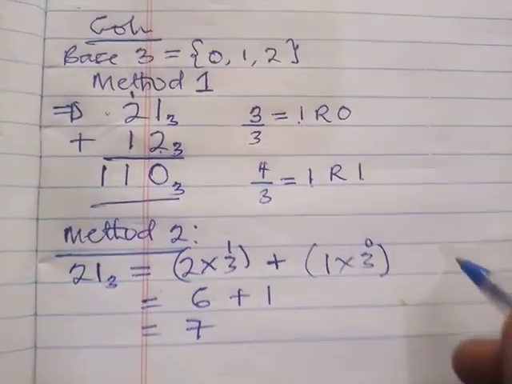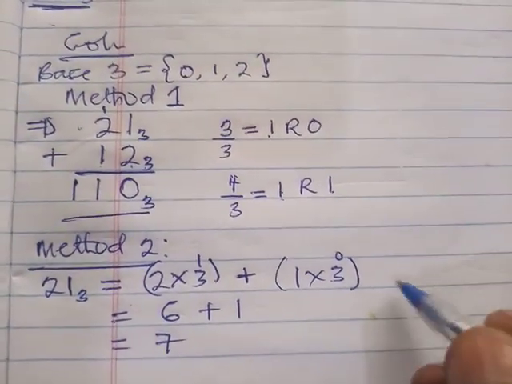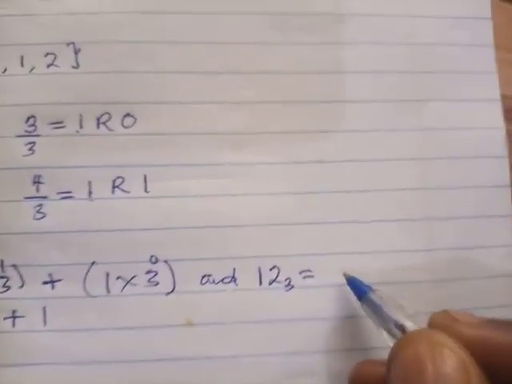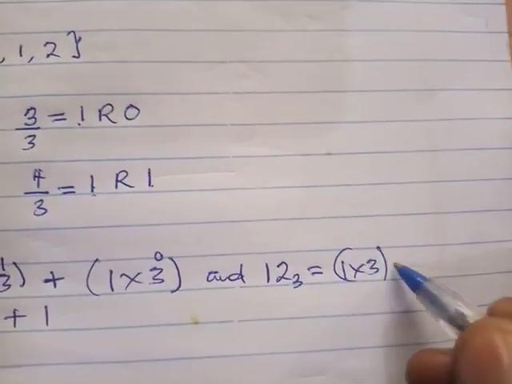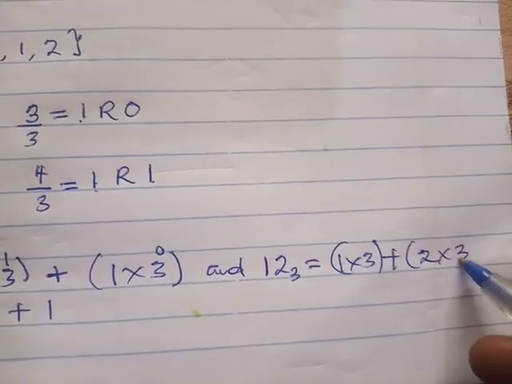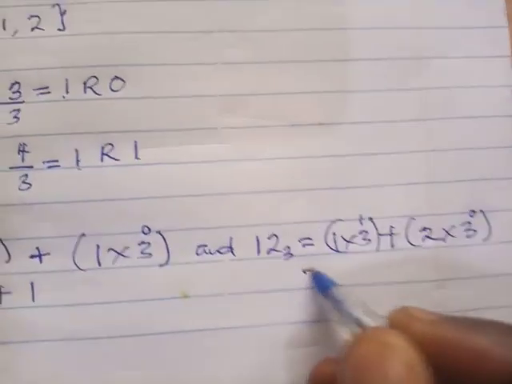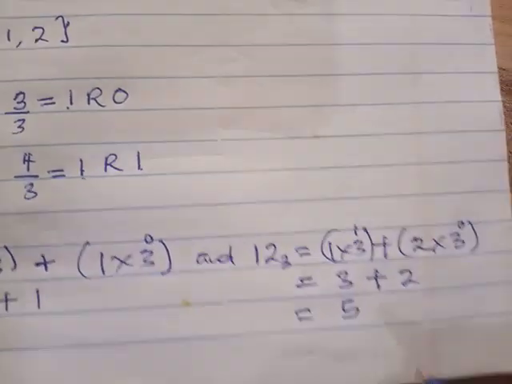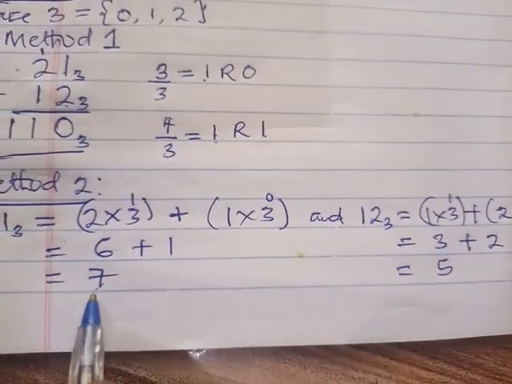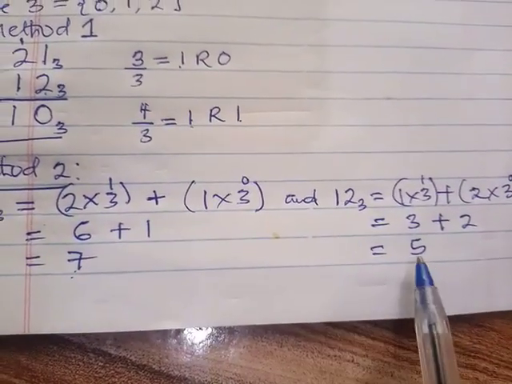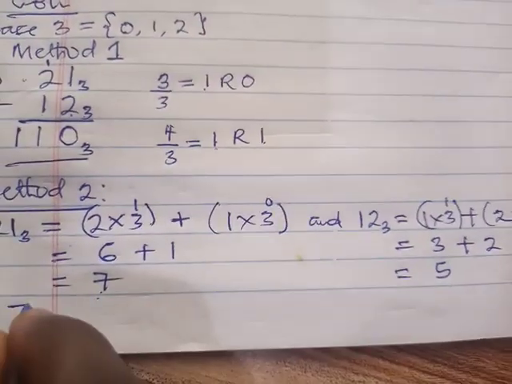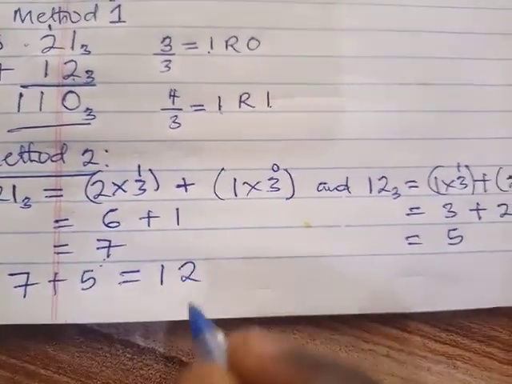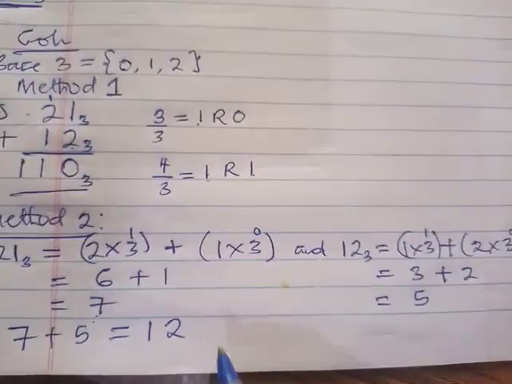And the next number is 12 base 3. So that's 1 times 3 to the power 1, plus 2 times 3 to the power 0. So 3 plus 2, making 5. So we have 7 for 21 base 3, and we have 5 for 12 base 3. So we have 7 plus 5, making 12.